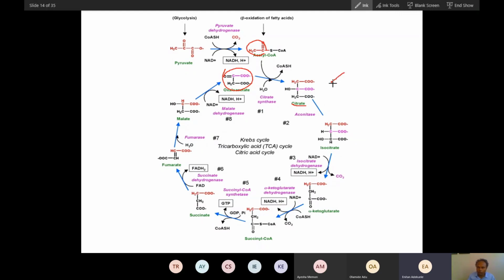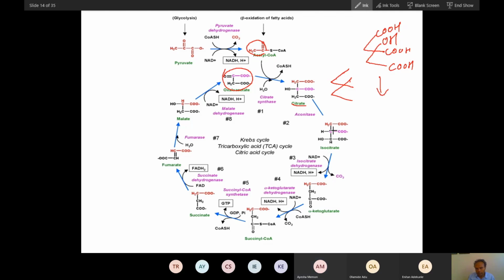So this molecule is like this. So you can remember citrate like 2C. Citrate. You place COOH here, OH here, and then this is citrate. Isn't it easy? Tell me. Isn't it easy? Yes, sir.